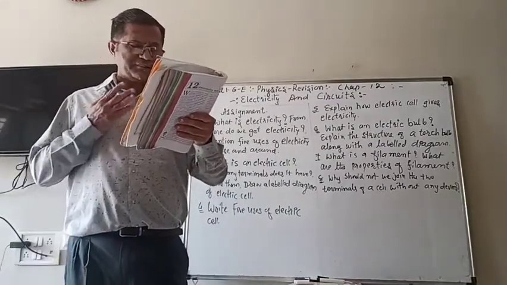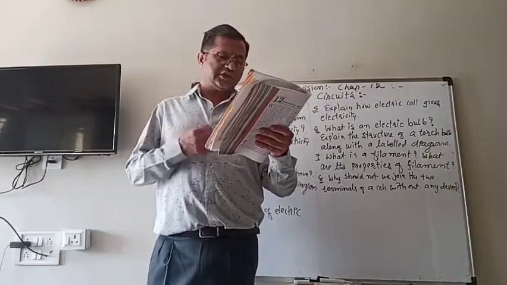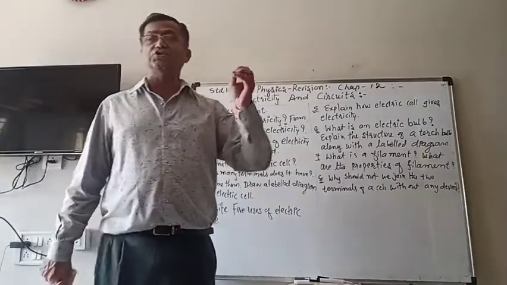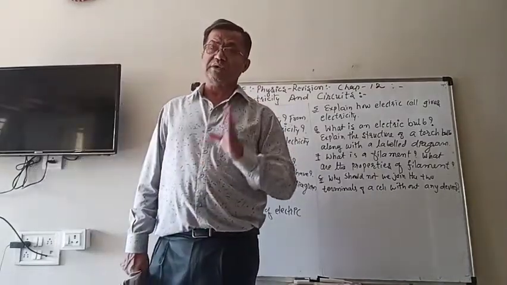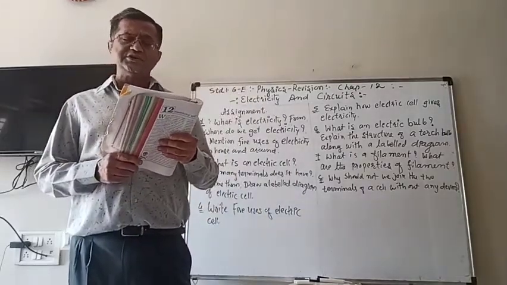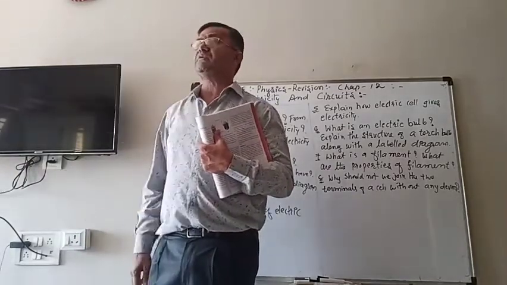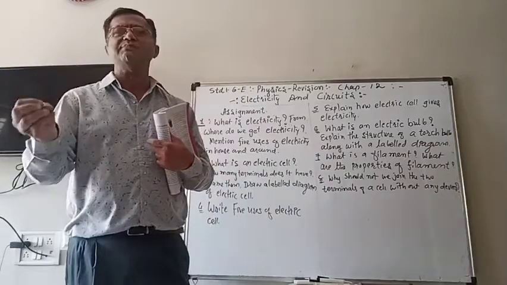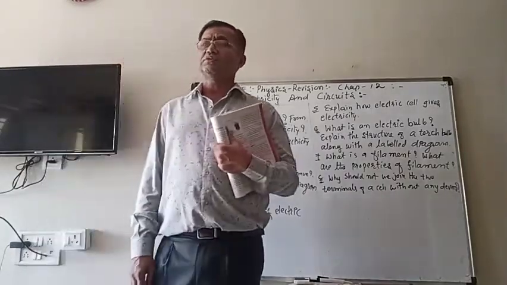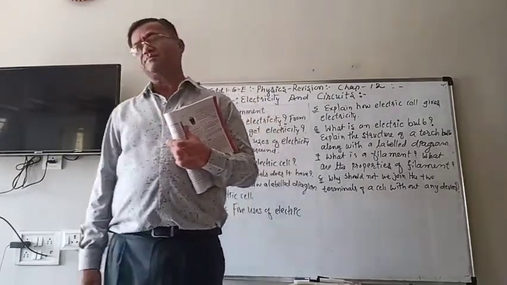So the filaments are very, very important here, and the two terminals are fixed in such a way in the bulb that they do not touch each other. They must be separate. The electric bulbs used at home also have a similar design. The bulbs we use in our houses are the same, but in a bigger size. They also have a filament with two terminals.